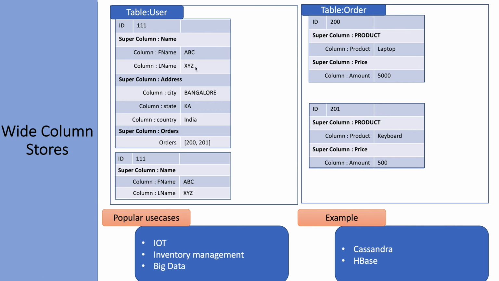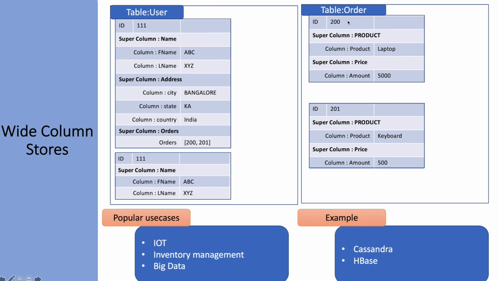One more point is that the data can vary from one row to another. Here we have three super columns: name, address, and order. The first row has the name, the address, and the order, but the second row only has the name. So address and order might not be available for ID 111.